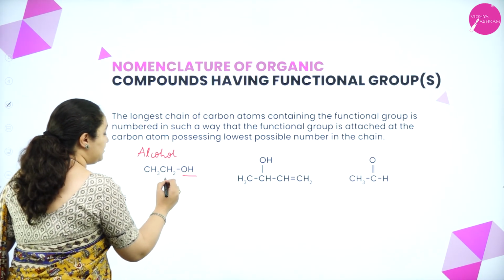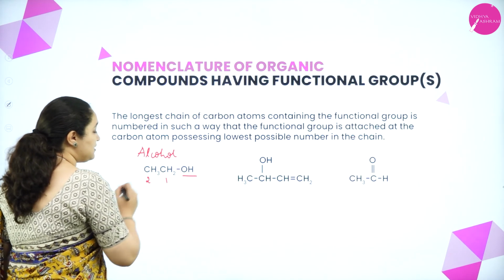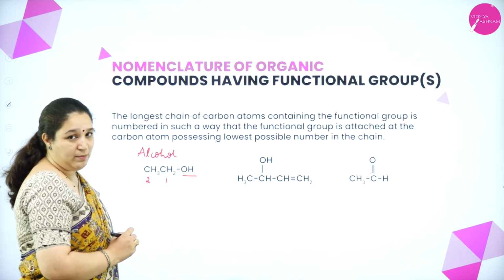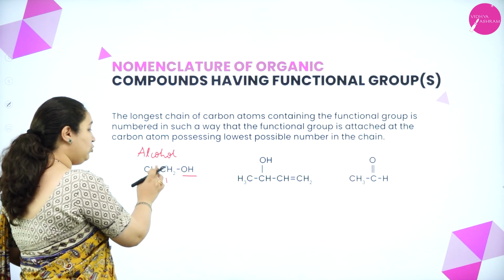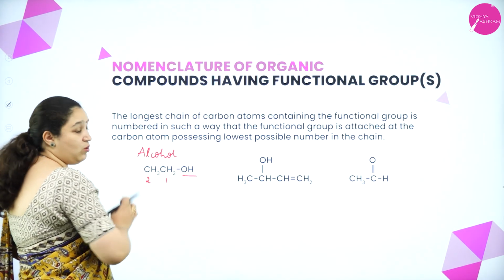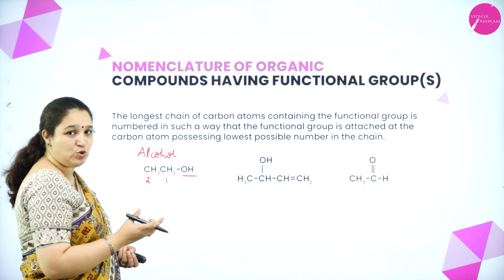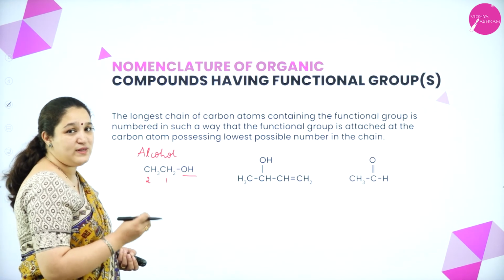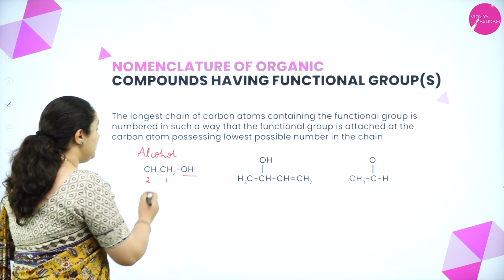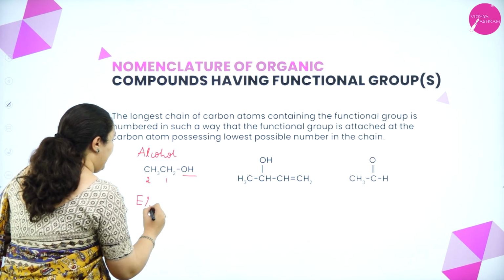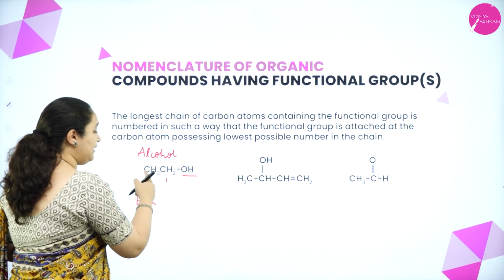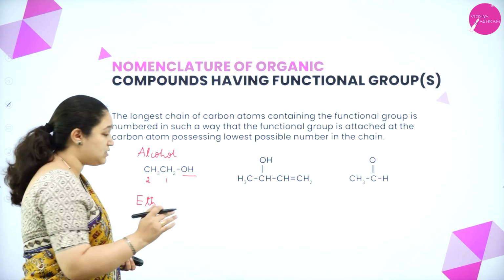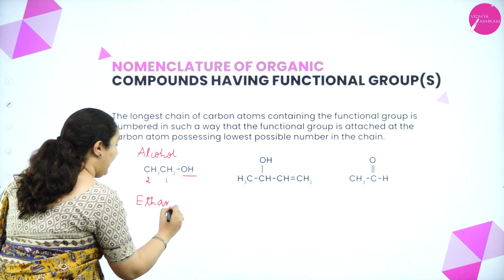Now while numbering, this carbon atom gets 1 and this carbon atom gets 2. I cannot write 1 and 2 the other way because the carbon atom to which the OH group, the functional group, is attached should get the lowest possible number. So this root word is eth, and between the carbon atoms there are no double bonds, so it is AN.